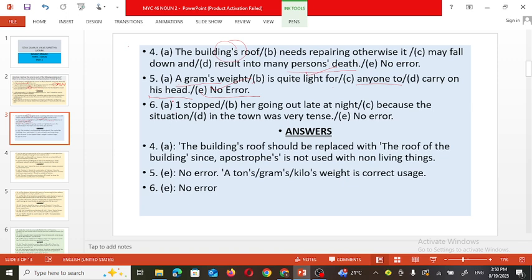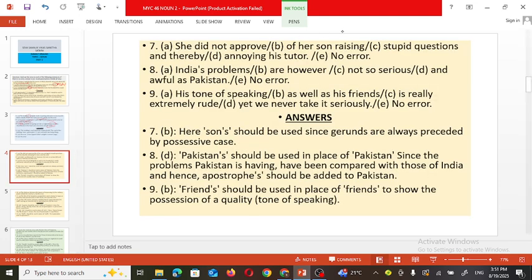Next one. I stopped her going out late at night because the situation in the town was very tense. I stopped her going out late at night. So that is the main clause. Because the situation in the town was very tense, so that is the subordinate clause. Because is the conjunction used here, and there is no error in the sentence. See the next one.